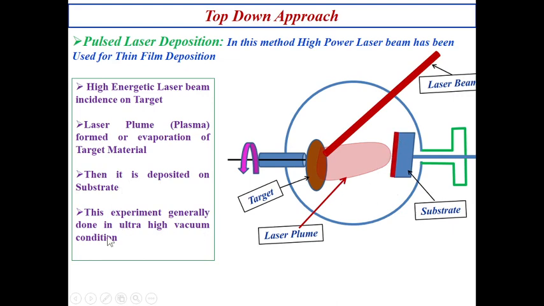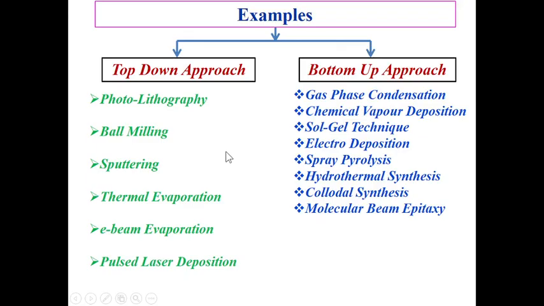This experiment is generally done in ultra high vacuum, very high vacuum. Mostly it is done in ultra high vacuum conditions. So this is your material deposition, or you can say the thin film or 2D nanostructure material is deposited with the help of pulsed laser deposition.